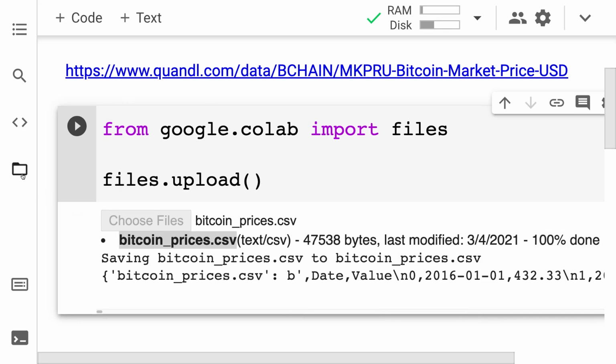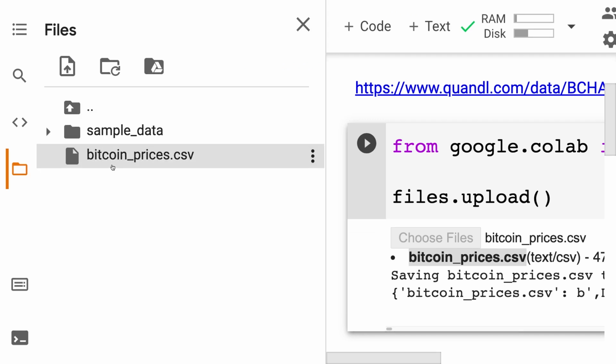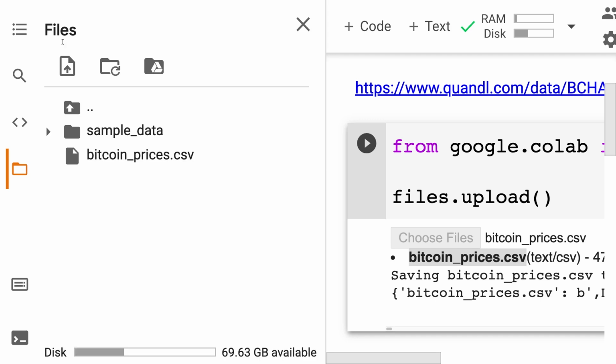And if you click on this folder icon, you'll see that the CSV file will actually appear here in your files. These files represent the files of your Colab, and they will refresh every time the runtime gets refreshed. For example, if you refresh the page or you close it and come back, you'll have to then re-upload the file. Now, the other option is to use a file from your Google Drive.